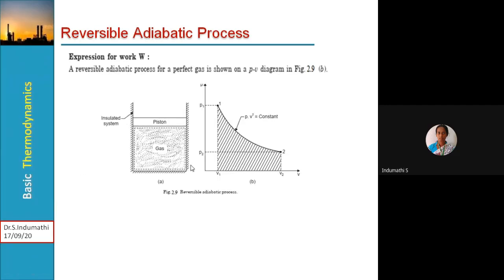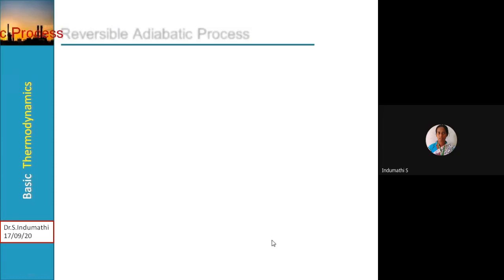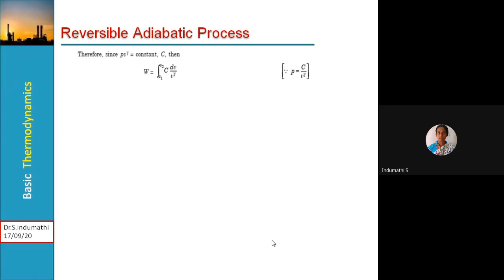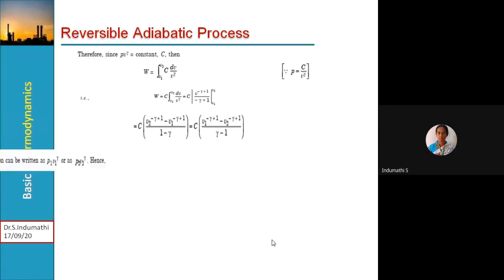Then the expression for work. The reversible adiabatic process we can represent on the PV diagram in this particular fashion. See here, the shaded area gives you the work done. This area can be evaluated by integration. W is equal to integral v1 to v2 pdv. Here we know that PV to the power gamma is equal to constant. Then W is equal to integral v1 to v2 of C dV by V to the power gamma. Then integrating that, we get this.